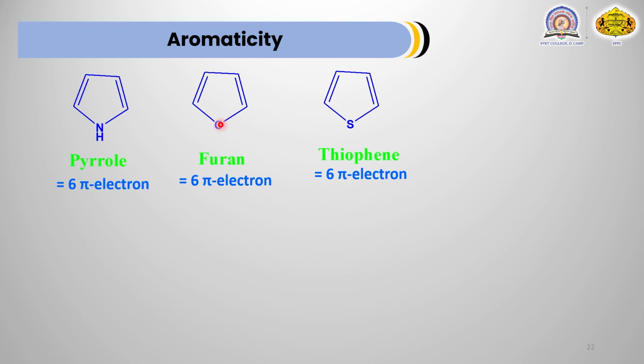Same is the case for this. This contains another heteroatom, furan. Oxygen is present. We know that oxygen has an electron pair. The electron pair which is present on oxygen is also involved in the calculation.